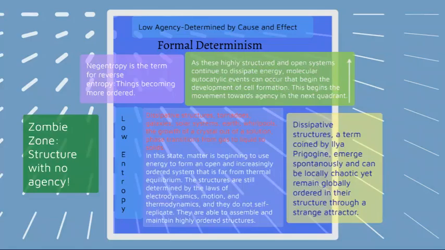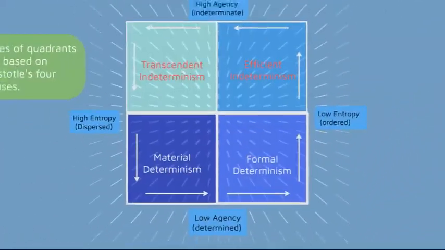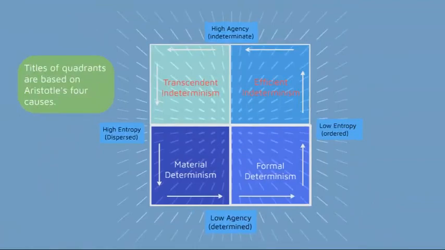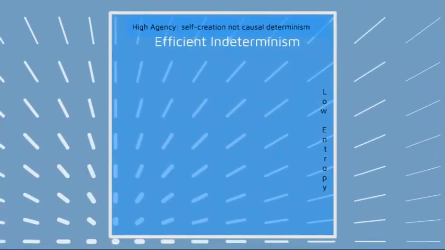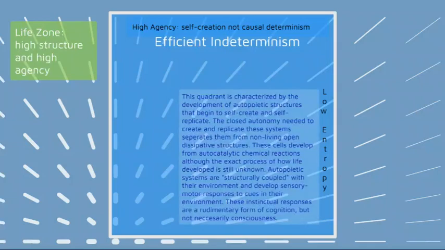So we'll move up now to the next quadrant, where things start to develop agency. This one is efficient indeterminism. In efficient indeterminism, you have low entropy still, like in the quadrant below it, but now you start to develop high agency. You start to develop self-creation, and things are no longer just causally determined. I call it the life zone because it's where high structure and high agency exists, and it's where things first come to life. This quadrant is characterized by the development of autopoietic structures that begin to self-create and self-replicate.